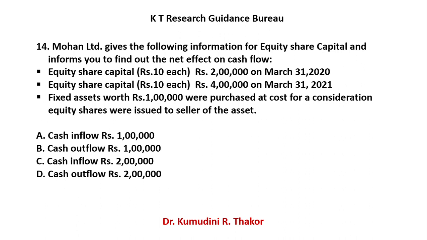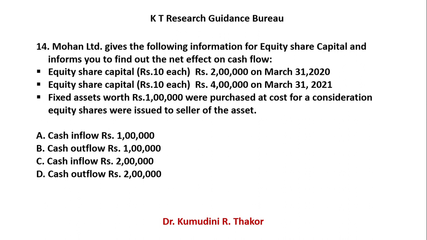For a consideration, equity shares were issued to the seller of the asset. You purchased one asset, and for that you issued shares to that seller. So obviously for that much worth, neither cash comes into the business nor goes out of the business.